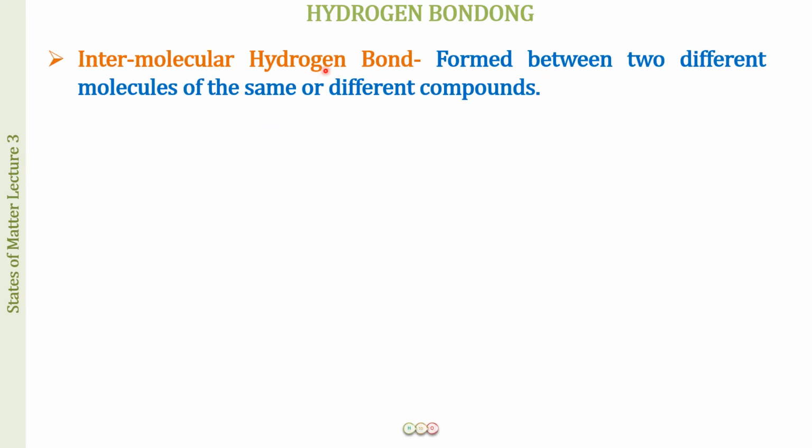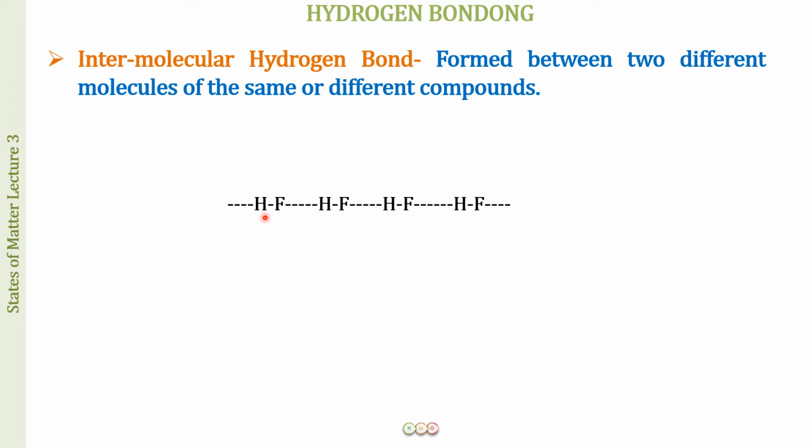So the first type of hydrogen bonds are the intermolecular hydrogen bonds. So inter means different molecules, formed between two different molecules of the same or different compounds. So what we mean by this is that the hydrogen atom of one molecule forms a hydrogen bond with the electronegative atom of the other molecule. So this is a hydrogen bond, and please do remember we denote the hydrogen bond by a dotted line, whereas the covalent bond is denoted by a solid line.